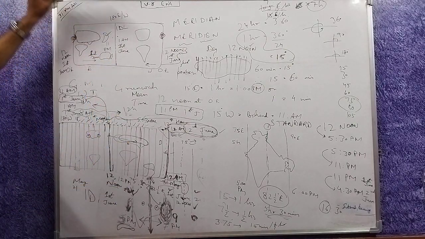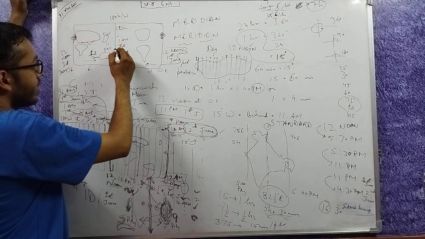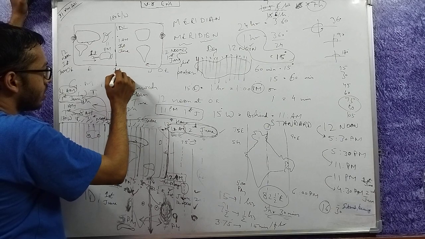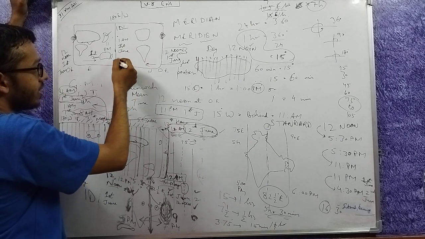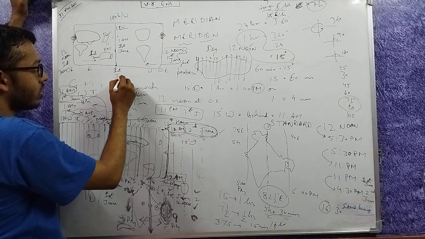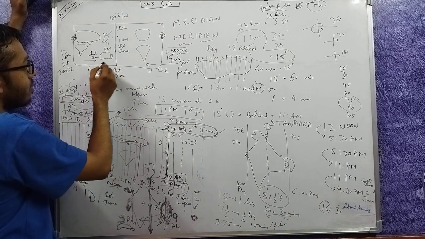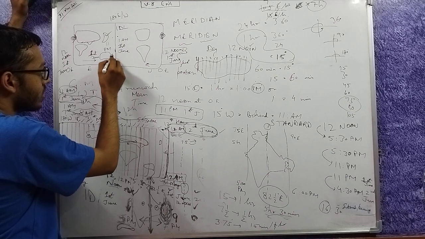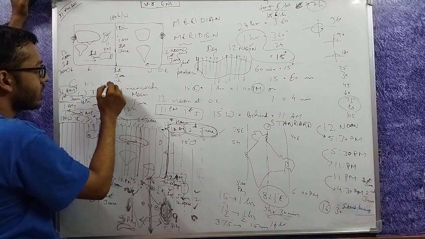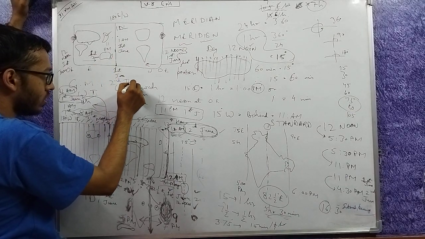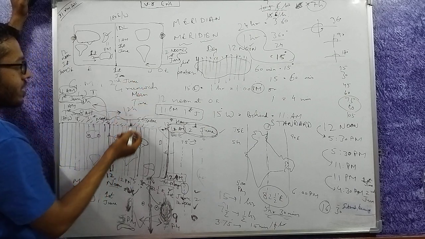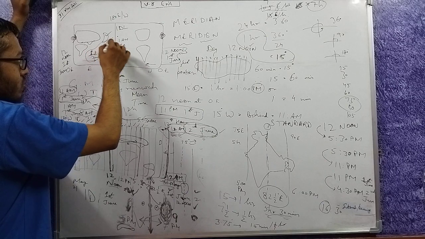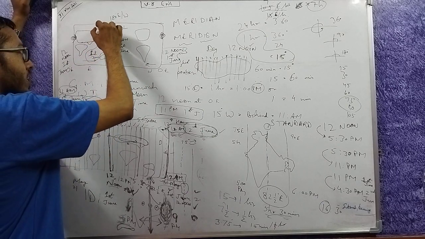What will happen here? On the international dateline, theoretically I will get both 1st June, because when I am coming here, 1st June is only beginning on the earth, and when I am reaching from here, 1st June is ending. So on this line I will also get 2nd June. This becomes my international dateline. So at this point, when it is 11 p.m. on 1st June, it is almost 2nd June.